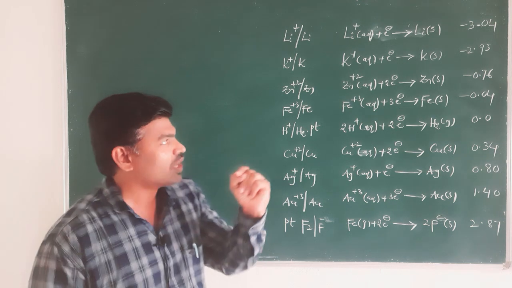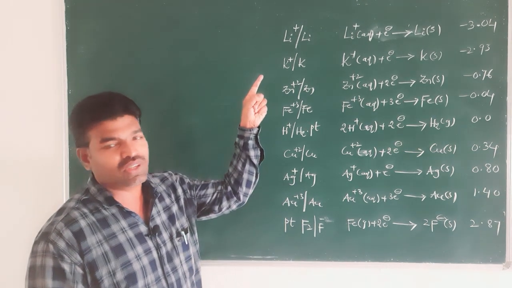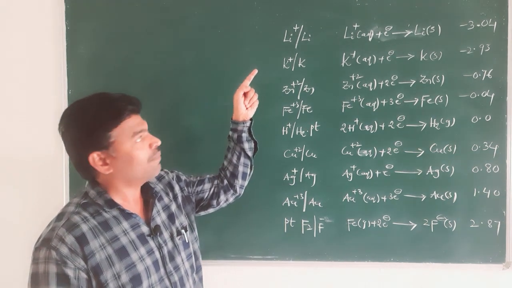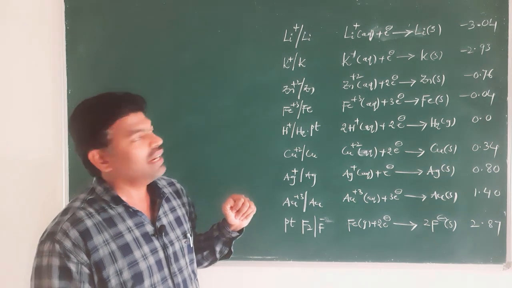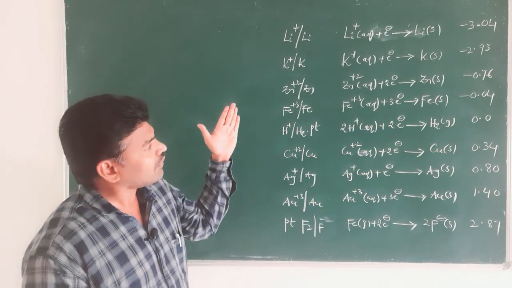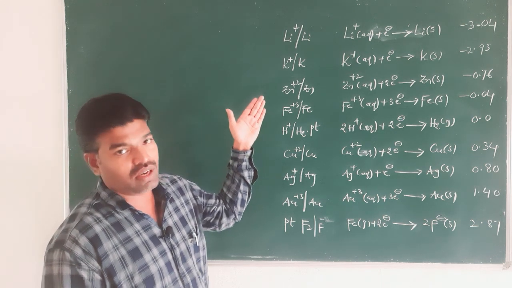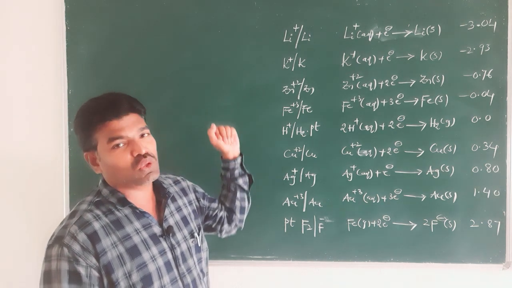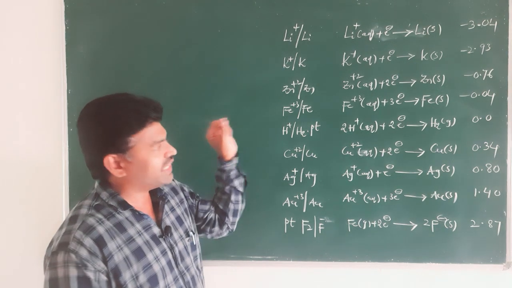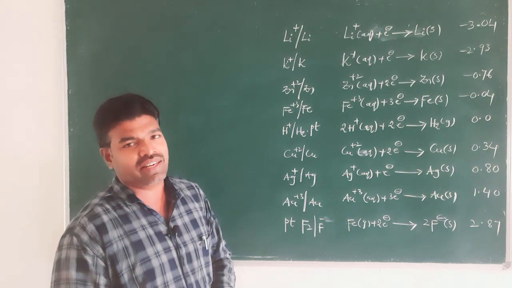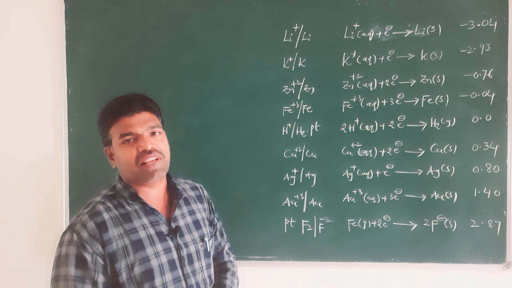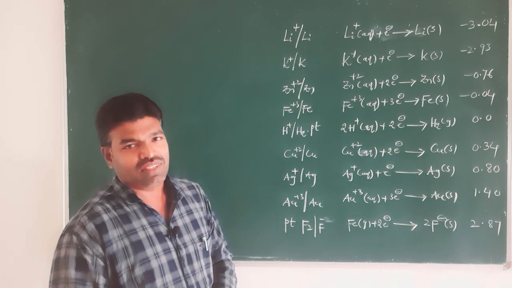Here is the electrochemical series. You can find the electrochemical series on this board, but I do not present all the electrode potentials or total electrochemical series. I confine it to certain metals only to explain the concept, right.